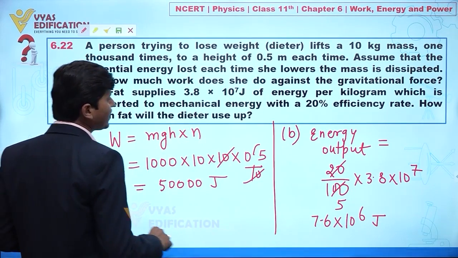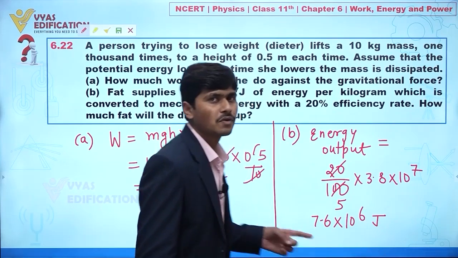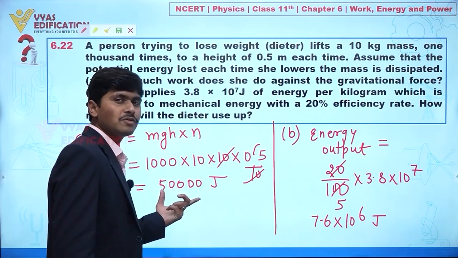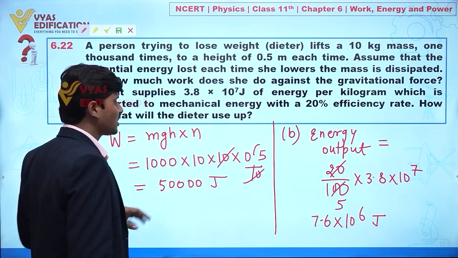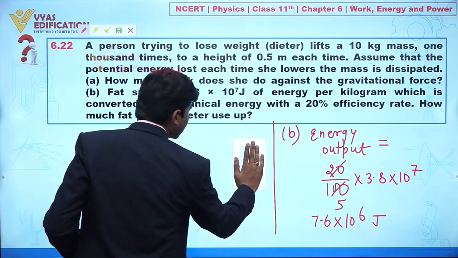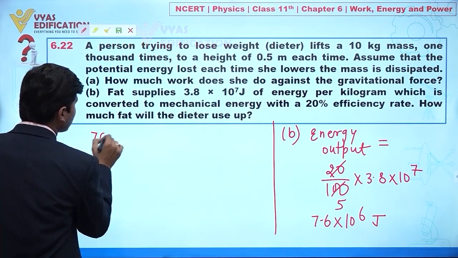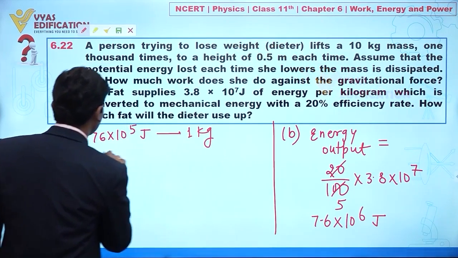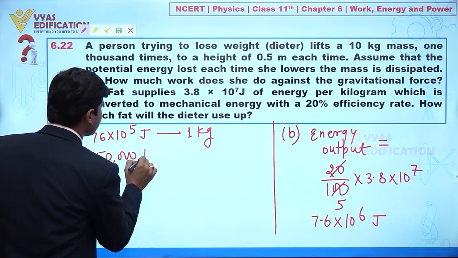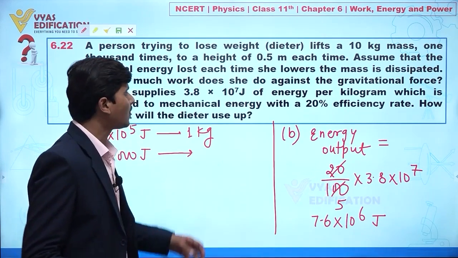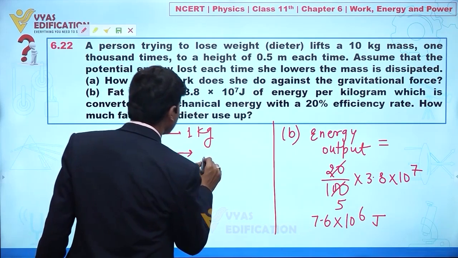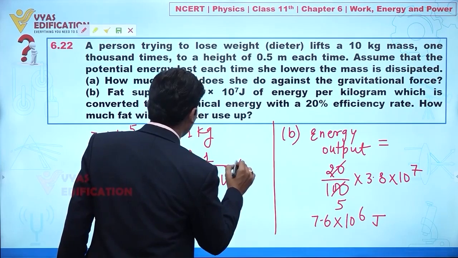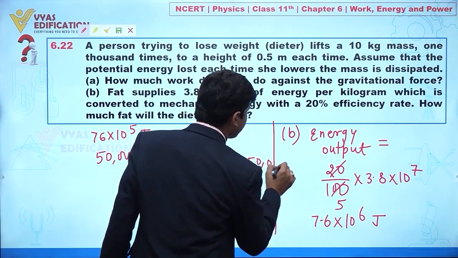So this much amount of energy is required for 1 kilogram of fat burn. Now the total amount of work to be done is 50,000 joule. So how can we calculate? Directly we can say, if 7.6 into 10 to the power 6 joule is required for 1 kilogram, then for 50,000 joule of energy, how much fat does the dieter use up? We can say 1 upon 7.6 into 10 to the power 6 multiply 50,000.